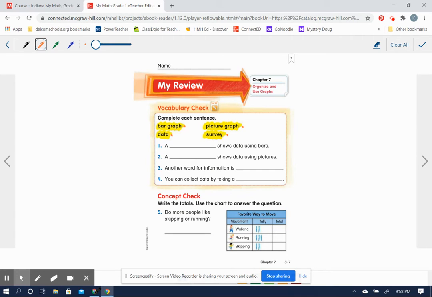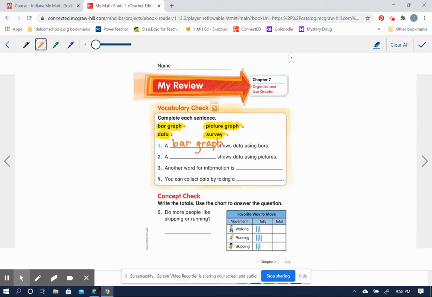Number 1 says, a blank shows data using bars. Do you think that would be a bar graph, a picture graph, data, or survey? Let's see if this makes sense. A bar graph shows data using bars. Yes, that sounds good, doesn't it? That would be a bar graph. It shows data using bars.